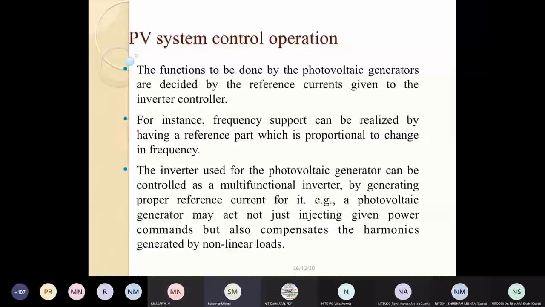This smart inverter can do many other things, and you can achieve betterment for the grid. You can go for compensation of harmonics. You can go for handling the nonlinear load, and many things can be done if the inverter is a multifunctional inverter.